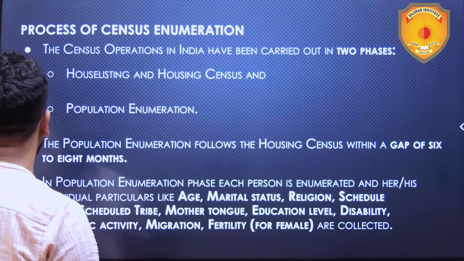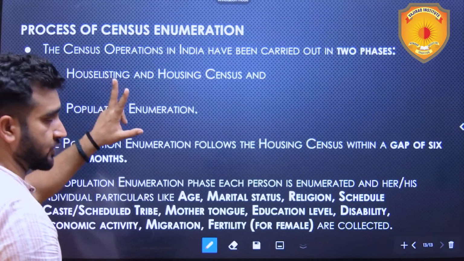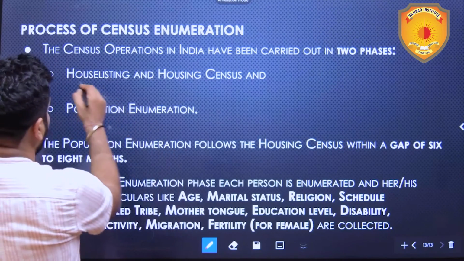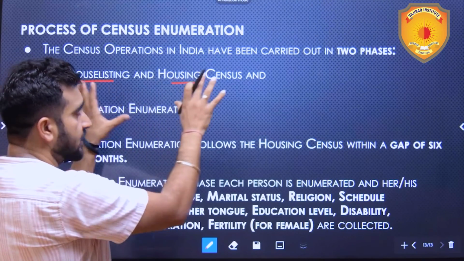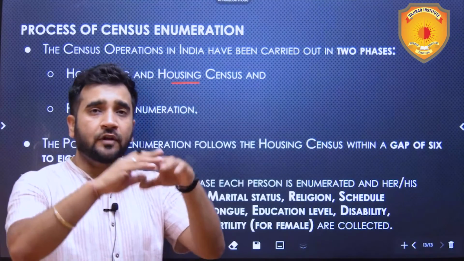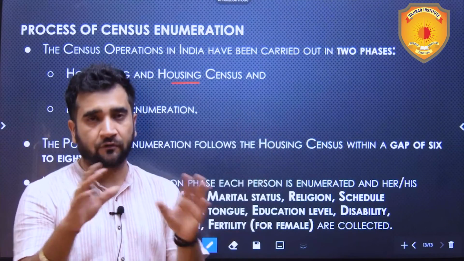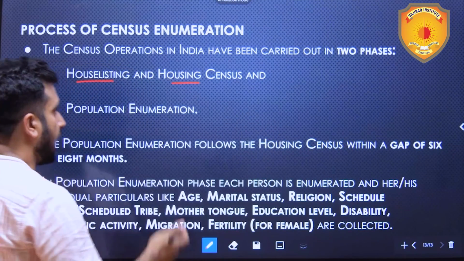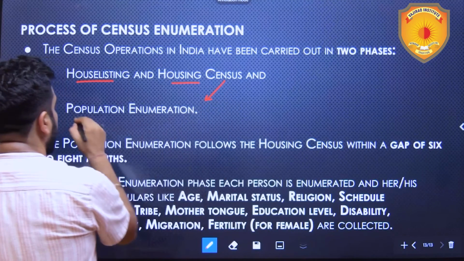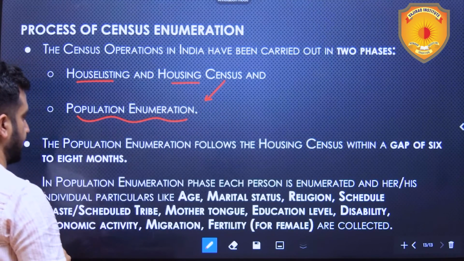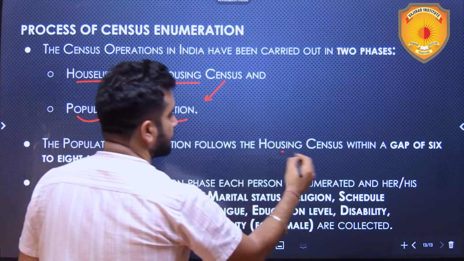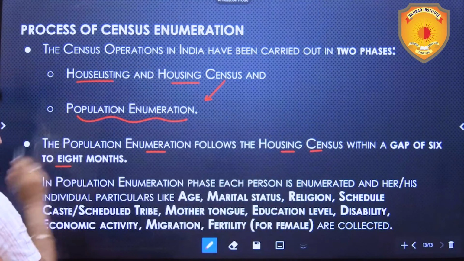Process of census enumeration. Actually, there are two steps or two phases. First is house listing and housing census. It is just a survey of the houses, number of households, number of houses constructed and all. And after a 6 to 8 months gap, the population enumeration is done. The population enumeration follows the housing census with a gap of 6 to 8 months.